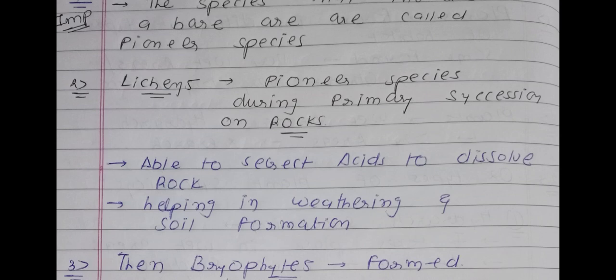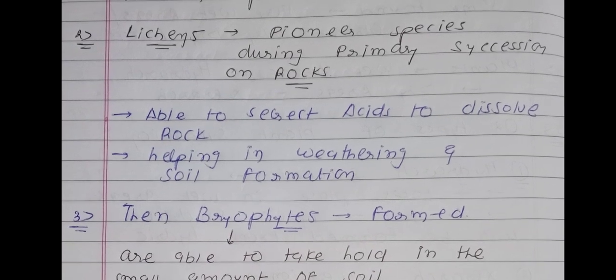Then we have one name which is known as lichen. Okay, lichen is one type of pioneer species found during the primary succession on rock. So you will underline this. It is a one liner question. Lichens are one type of pioneer species during primary succession found on the rock.